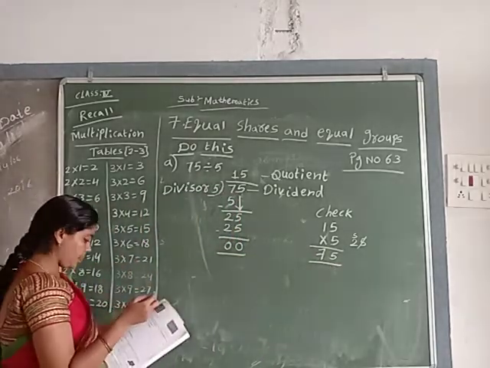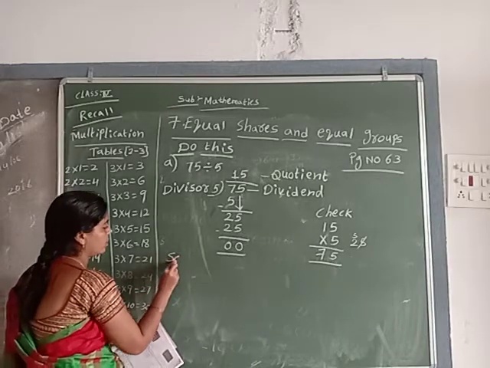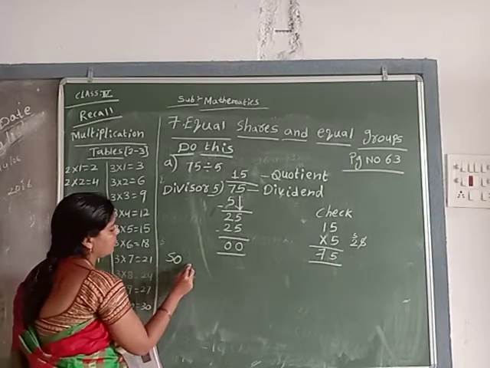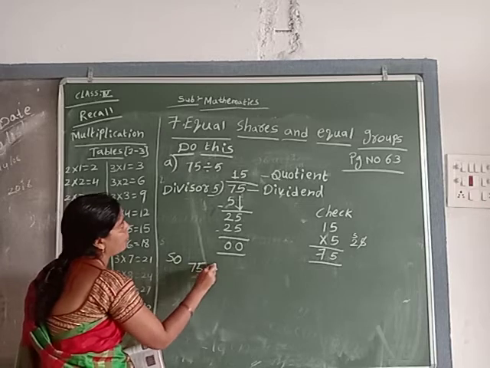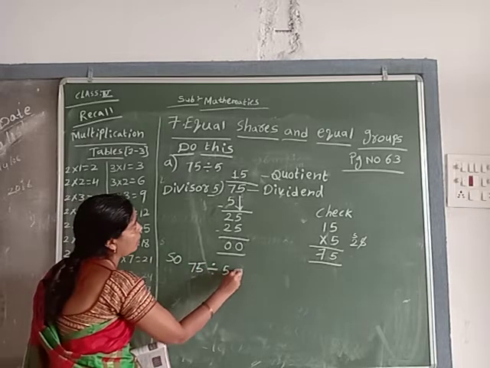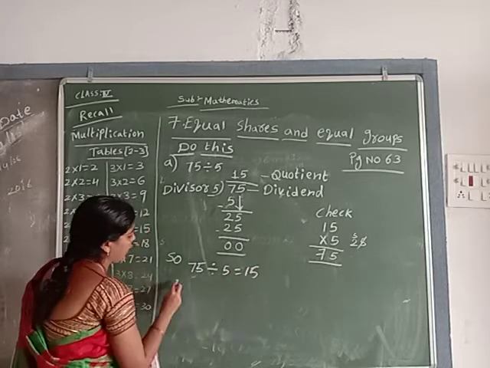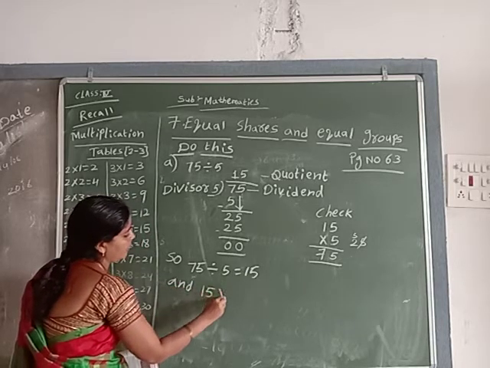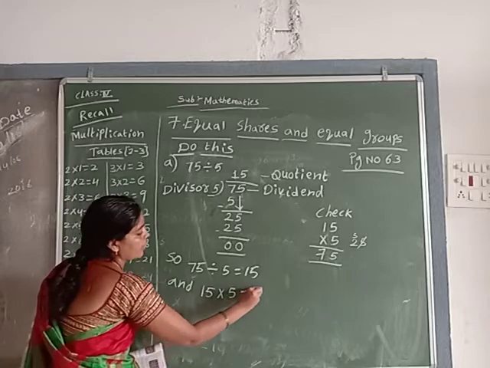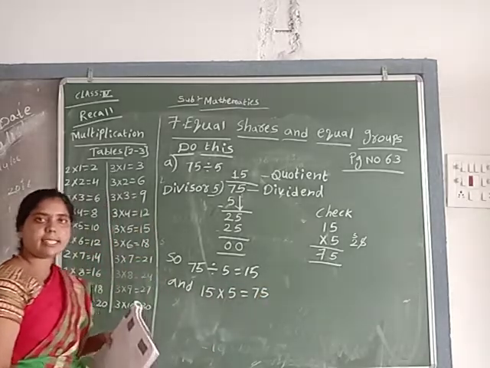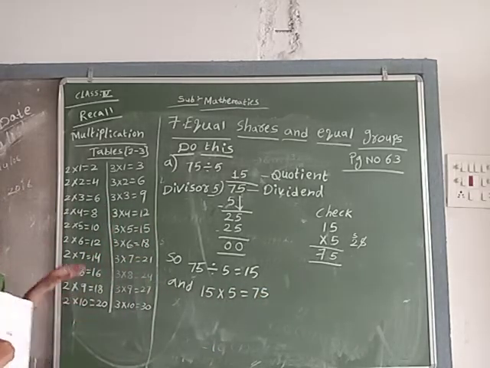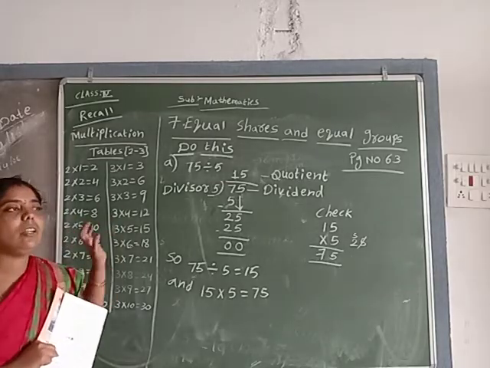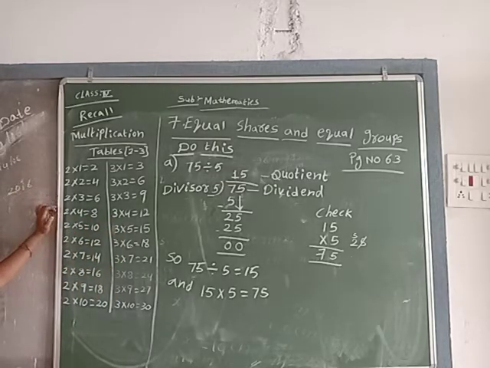See here. So 75 divided by 5 equals 15. And 15 fives are 75. Understand, children?